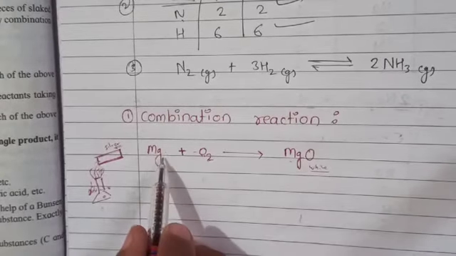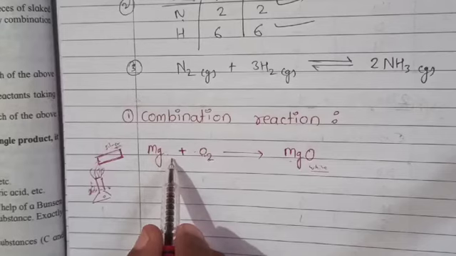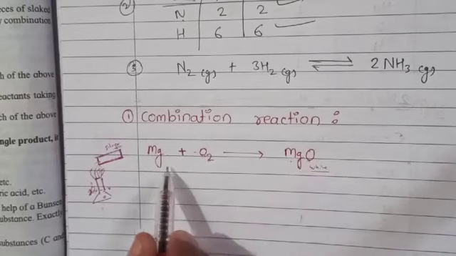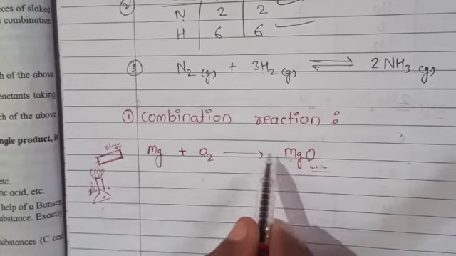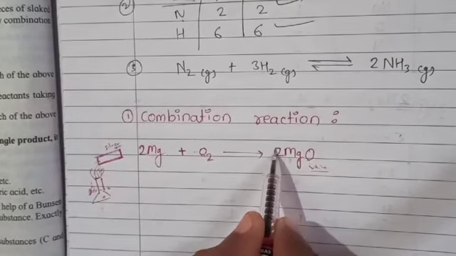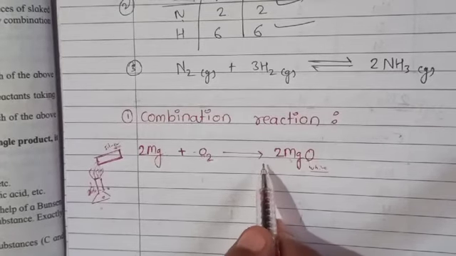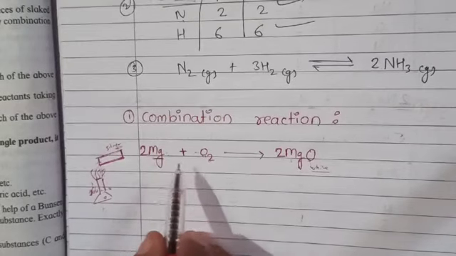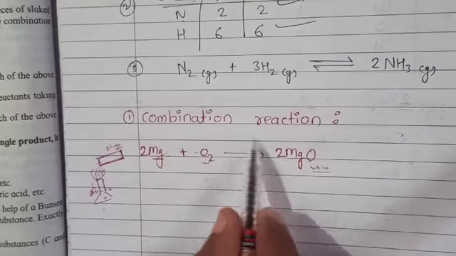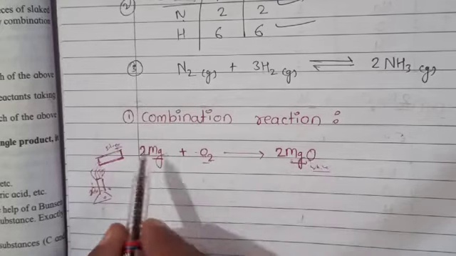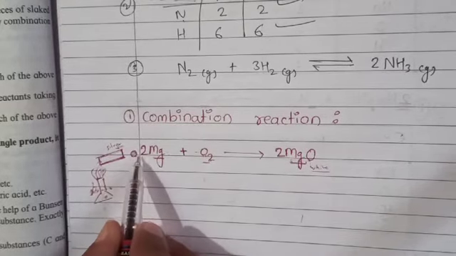Now we have to balance the chemical equation. Here two oxygen molecules, but here only one. Here one magnesium and here one, so we have to make it twice, and now it is 2. So now the chemical equation is balanced. So what is happening? Magnesium ribbon combines with oxygen, and after burning it gives white colored powder, that is magnesium oxide. So this is the example of combination reaction.